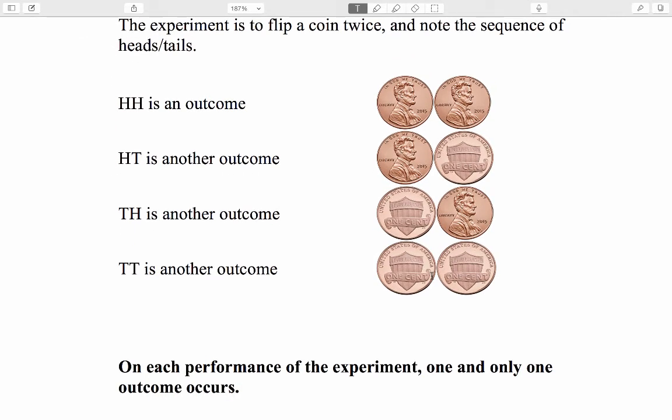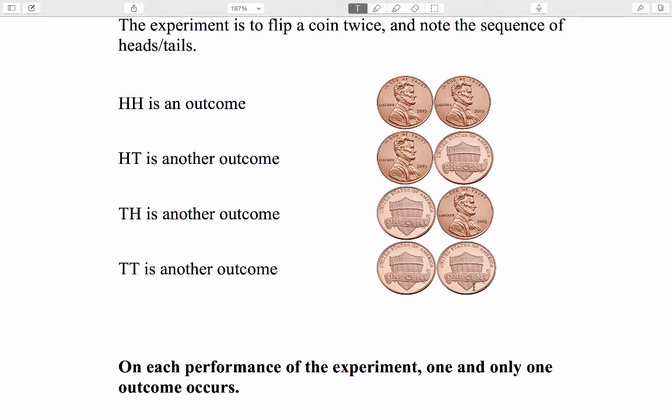Now, it's important that on each performance of an experiment, one and only one outcome occurs. Right? So we start out knowing what the experiment is, we perform the experiment, and exactly one of these 4 things happens.